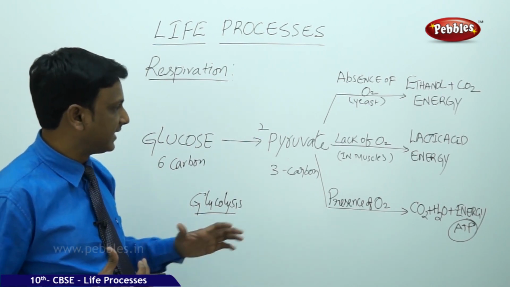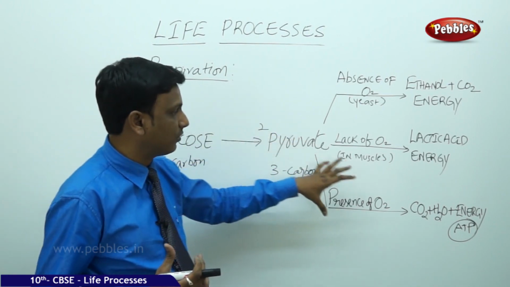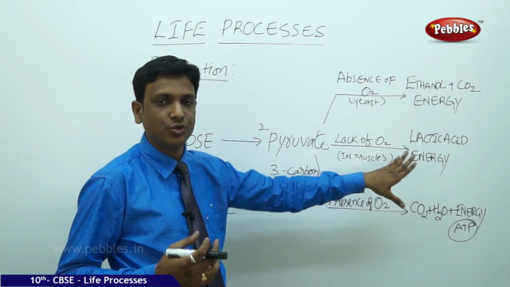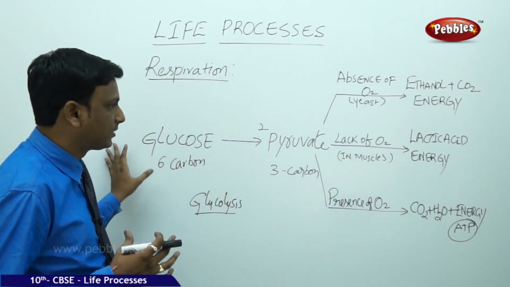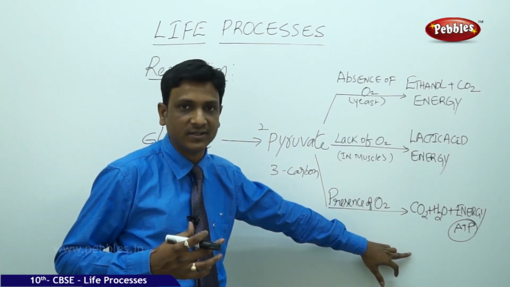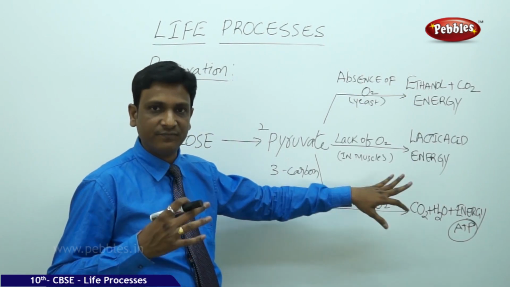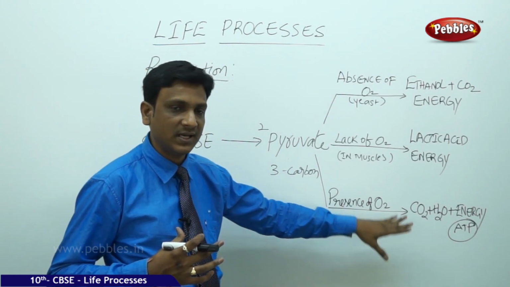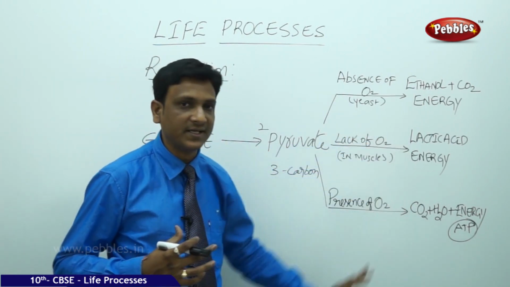Here also, the energy is not completely derived from the glucose because oxygen is not there. You get only some energy, not as much as in aerobic respiration. If oxygen is present, you will get the complete energy from the glucose. If oxygen is absent, you will get lactic acid and energy.